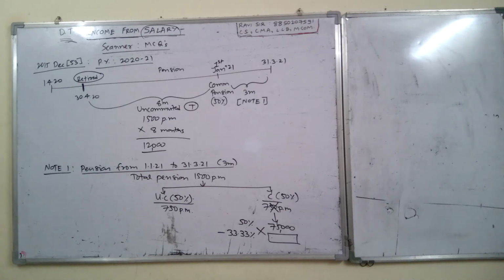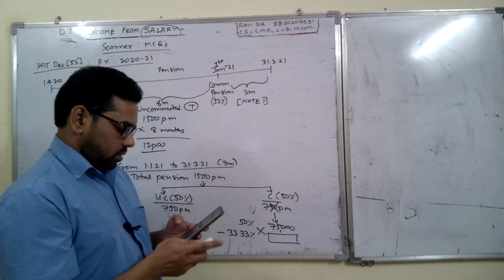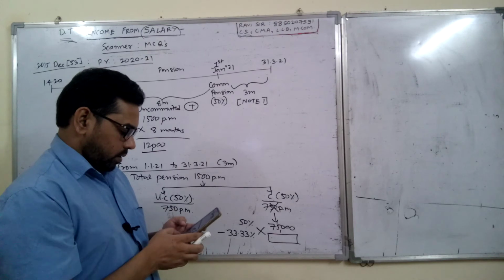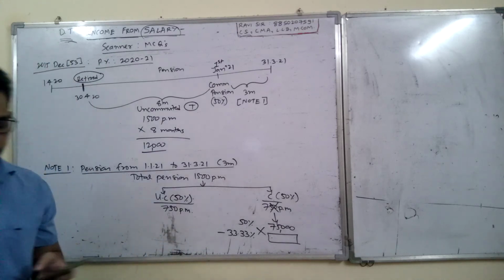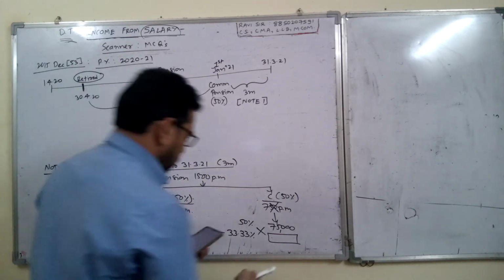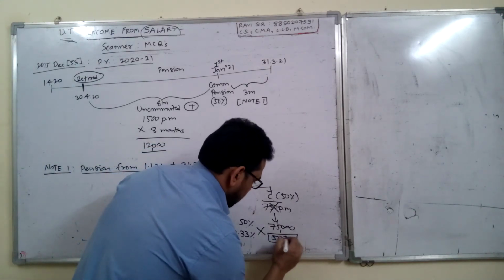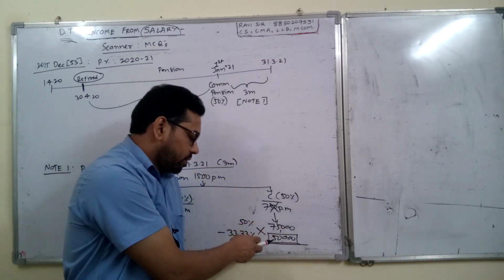So 33.33% is how much? 33.33, ignore percentage, into 75,000 divided by 50, you get 49,995. If you round off, it will be 50,000. So out of 75,000 commuted pension received, 50,000 will be exempt.